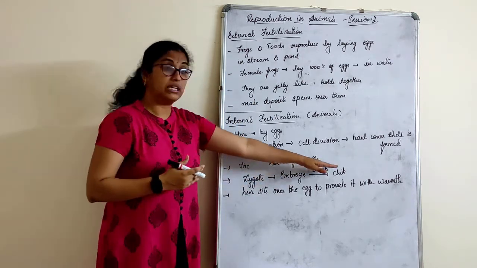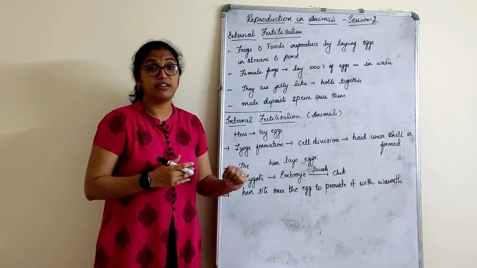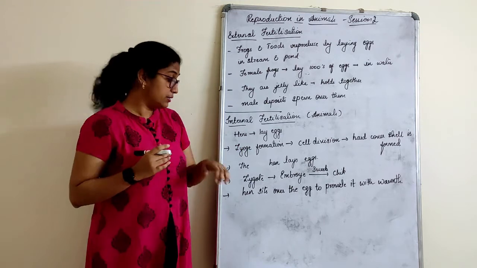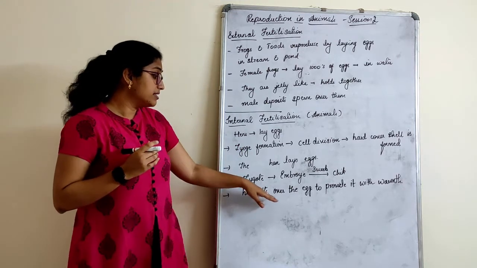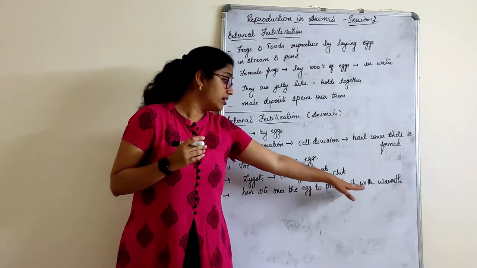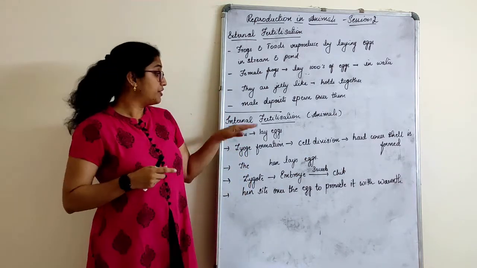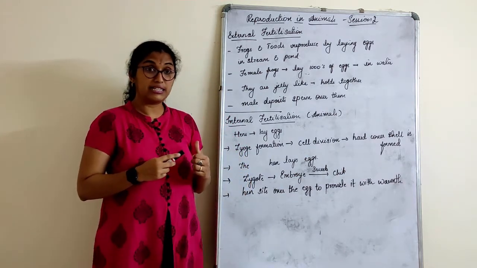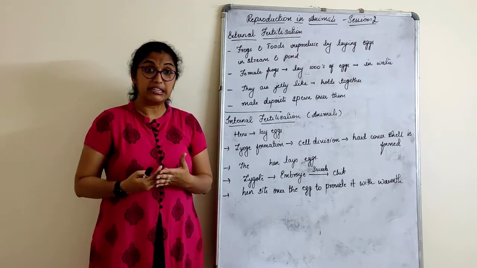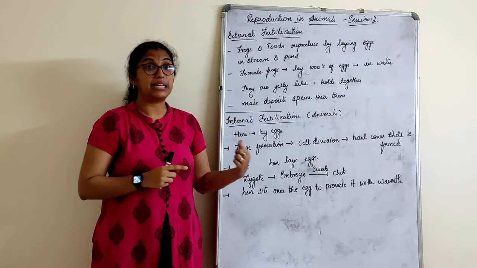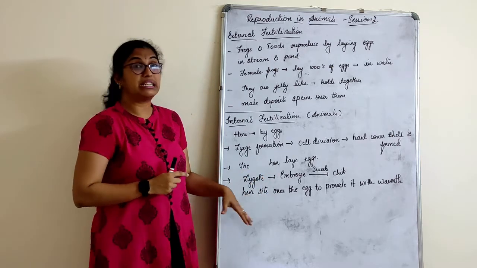That embryo will develop into a chick after 3 weeks. So the hen sits over the egg to provide it with its warmth. So that is how internal fertilization is done. But here what has happened? Fertilization is internal, but development of the embryo further is happening externally, right? This is something of a different type.